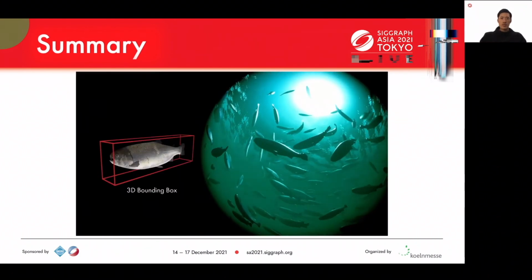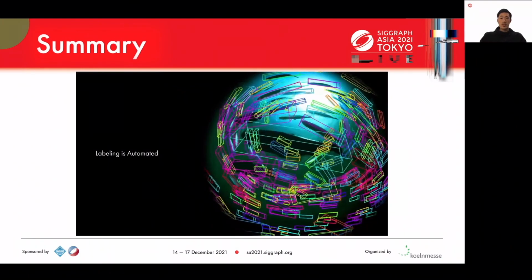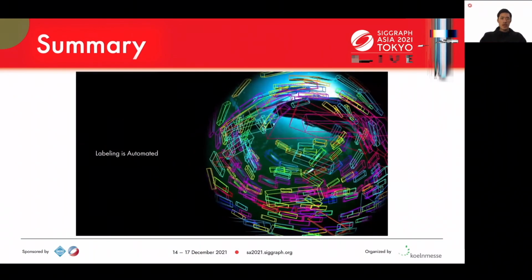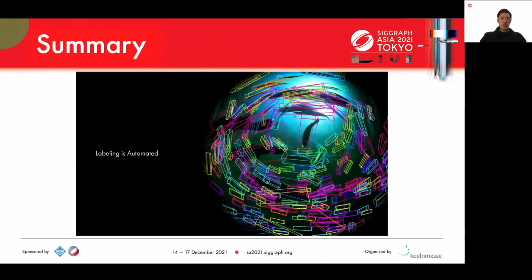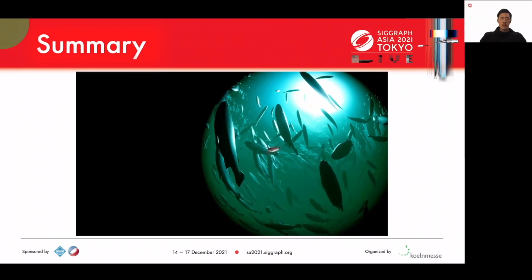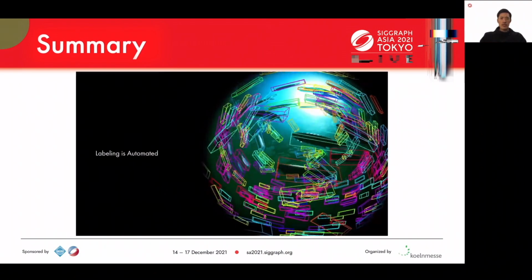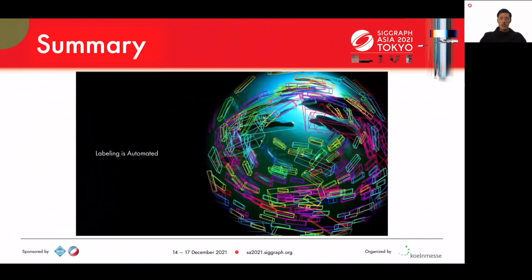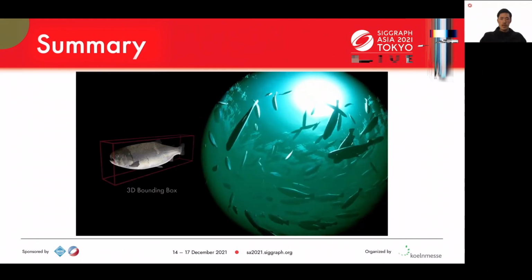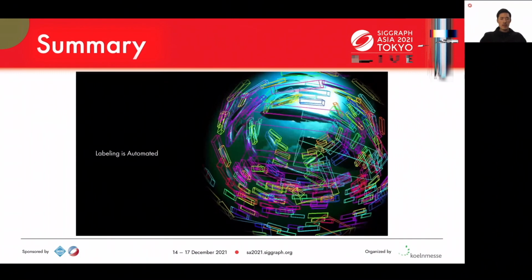Here is a recap of the data synthesis pipeline. As it is a computational simulation, we know exactly where each fish is and how the bounding boxes should be drawn. Thanks to the synthetic dataset platform, we could prepare enough training data for our fish counting network, which can help fish farms to automate the fish counting process. This can lead us to more sustainable food production for the upcoming future.